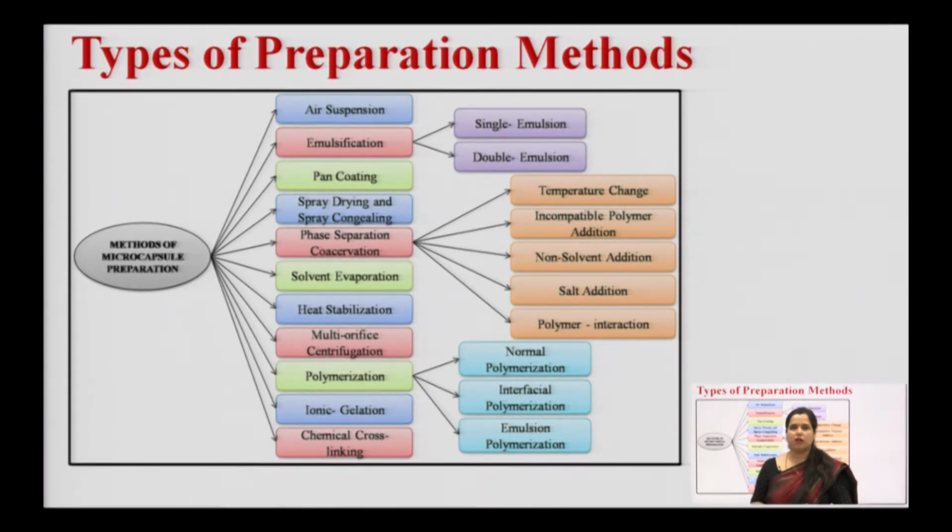These are the different approaches we use in the phase separation coacervation technique. If we talk about polymerization, there may be three types: normal polymerization, interfacial polymerization, and emulsion polymerization. Apart from that, in situ polymerization is also there. We will be discussing some of the important techniques out of these in detail.